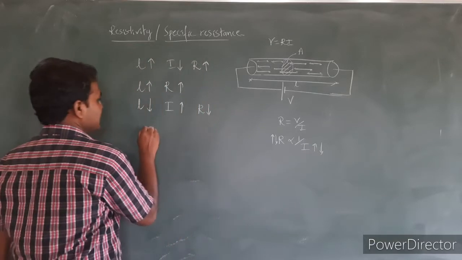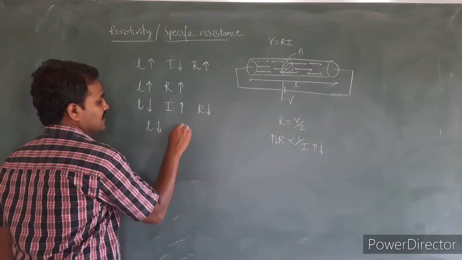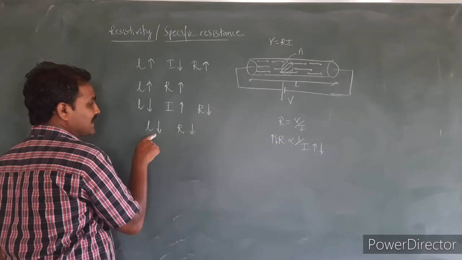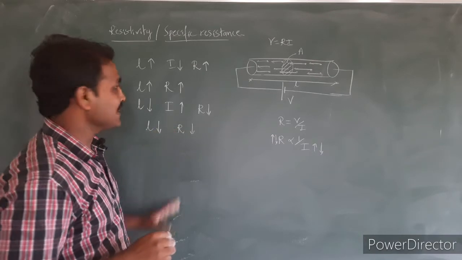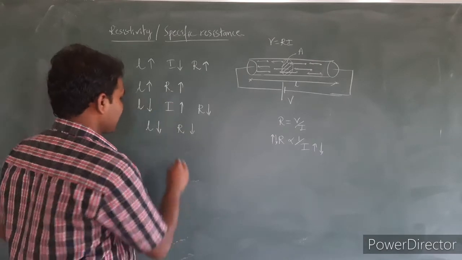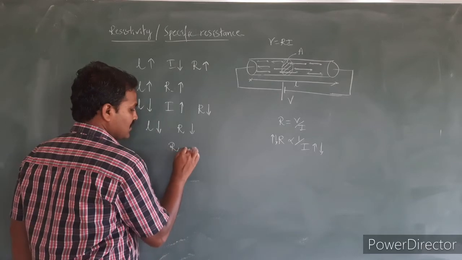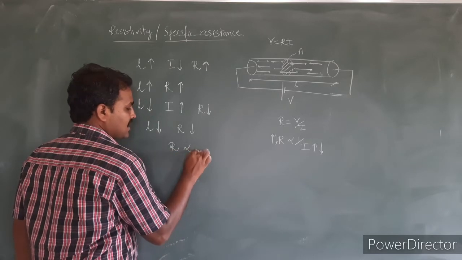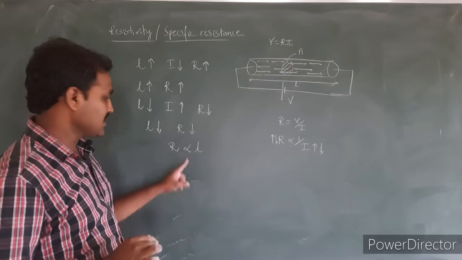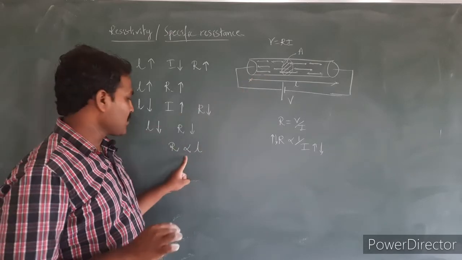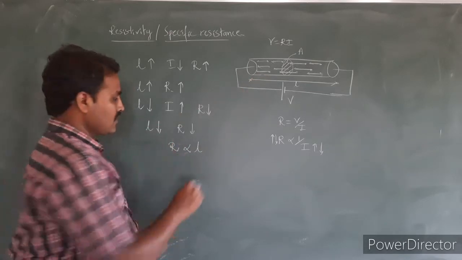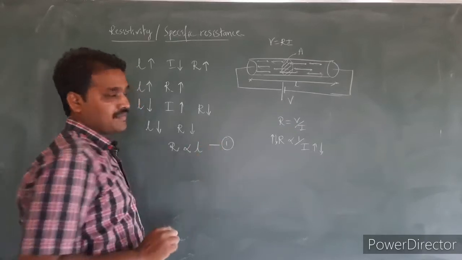So by this I can consider, if the length increases, the resistance also increases; if the length decreases, the resistance also decreases. So by both these cases I can write the resistance of the material will be directly proportional to the length of the material. The resistance of a conductor is directly proportional to the length of the conductor. Let this be equation number 1.